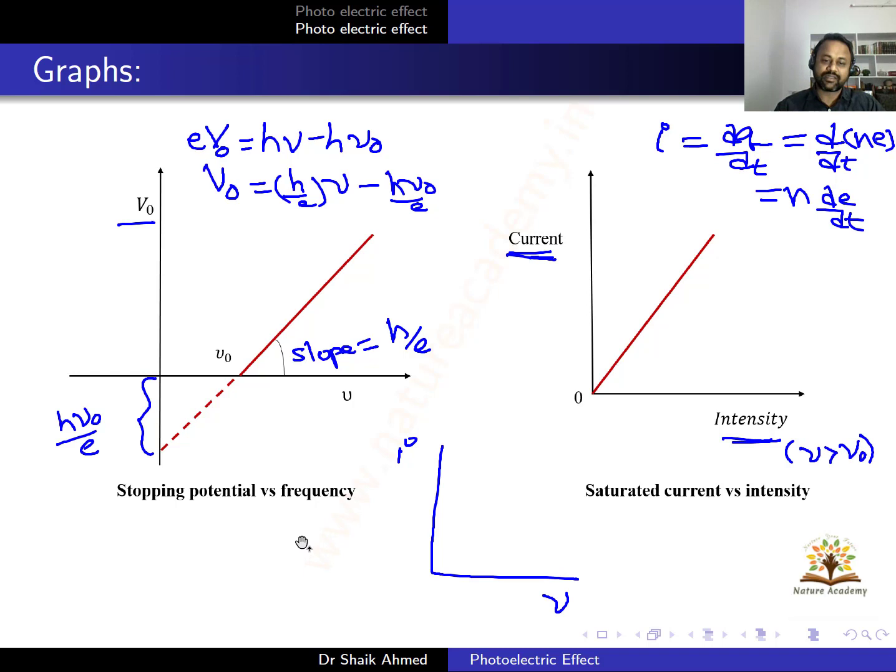So here, the third graph, if I want to draw I versus nu, frequency of incident photon versus current, what will be the shape of the graph? It is independent of the frequency. You will get a straight line. Whatever the frequency, if you increase the frequency, the kinetic energy of the electrons will increase, the velocity of the electrons will increase, but you will not get more electrons. The electron number is the same. Same electron number means same current, so I will be constant.